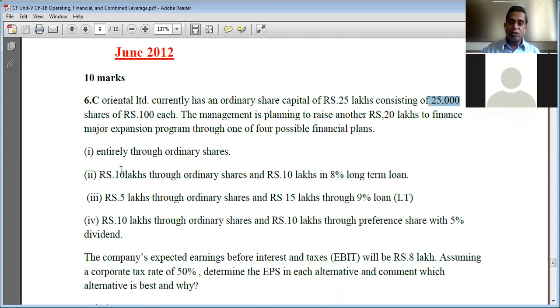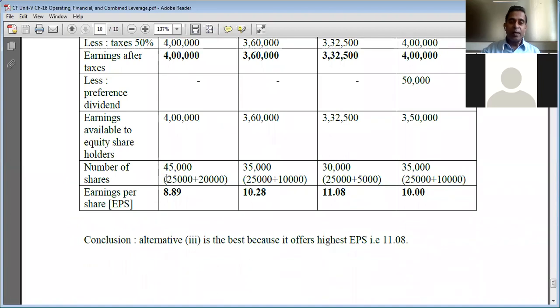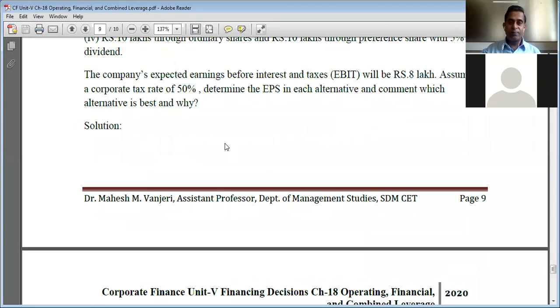Under each financial plan, we have to go on adding the additional number of equity shares. Financial plan one: 25,000 equity shares are already present, and there will be an additional 20,000 equity shares. So how are we going to calculate?